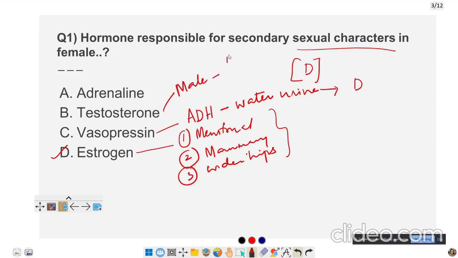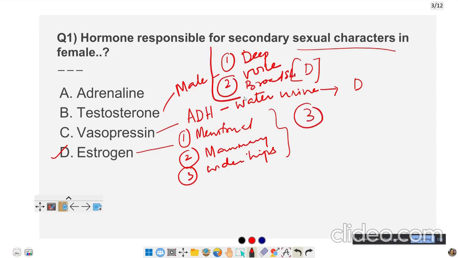In male sexual characters, one is the change to a deep voice. Deep voice is formed because of the secondary sexual characters in the male. Second one is the broad shoulders. Third one in the male is the development of beard. All this is because of testosterone.